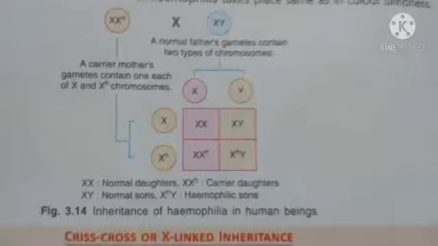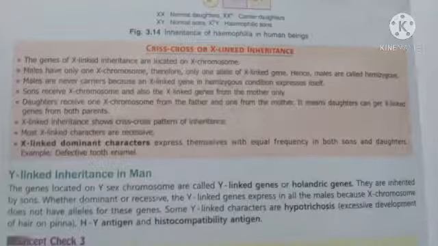So this is how the inheritance of hemophilia is observed when there is mating between a normal father and a carrier mother. Another topic is Y-link inheritance. Inheritance of Y-link genes present on the Y sex chromosome is referred to as Y-link inheritance. If there is a disease gene on the Y chromosome, it will always be expressed in son, whether it is dominant or recessive.